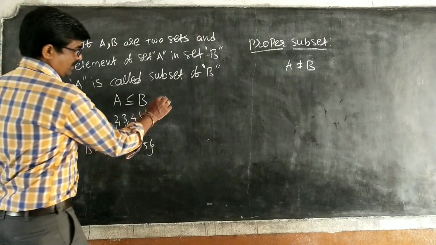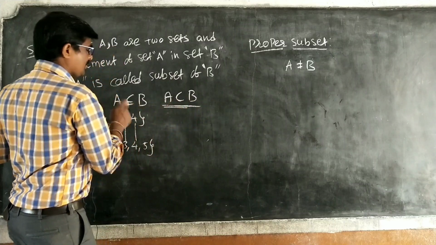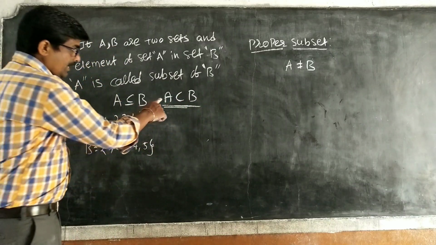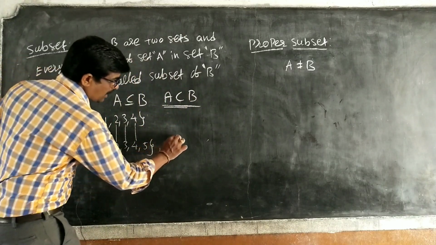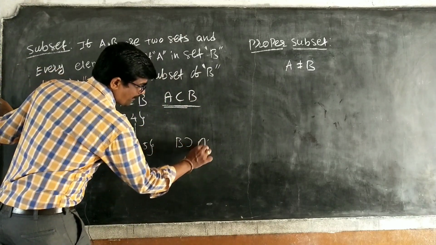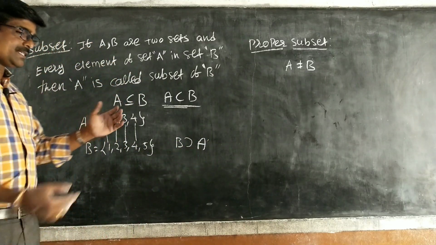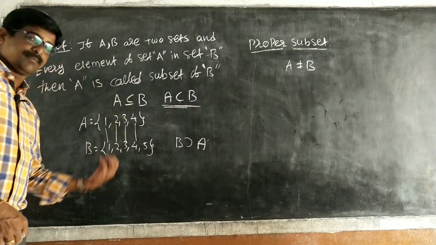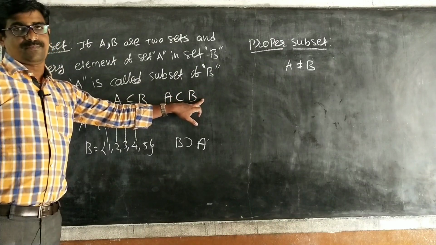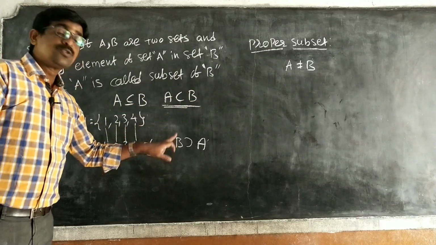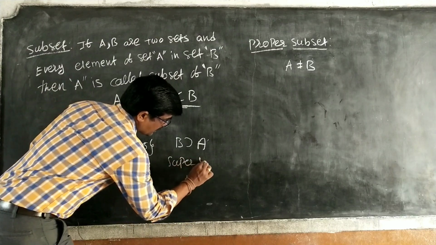This is the symbol of subset. A is a subset of B. Here it is called A is subset or equal to. Okay, A is a subset of B. Next, here B is called the superset of A. Subset means fewer elements; sub means less, super means more. A is a subset of B, and B is called the superset of A.